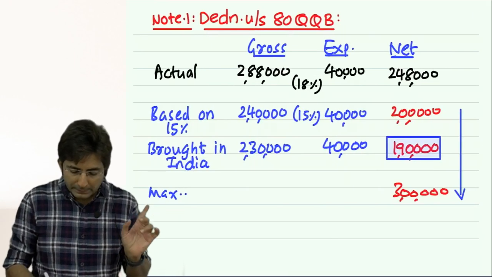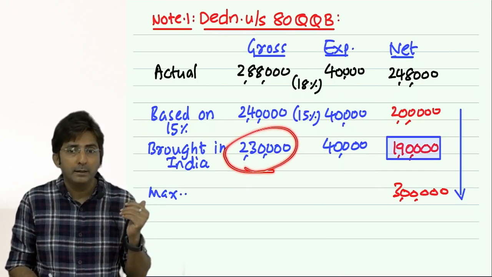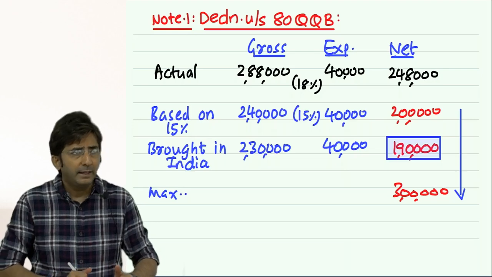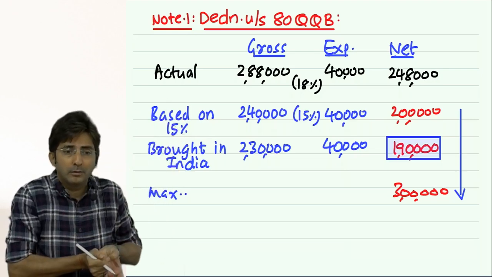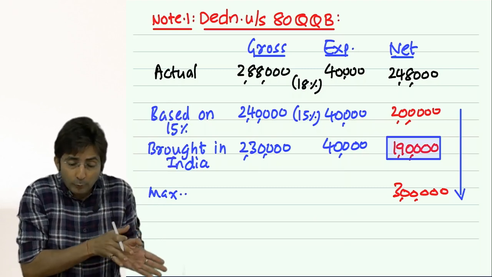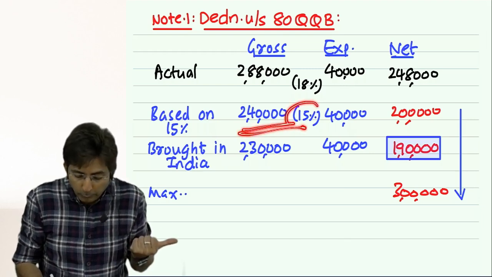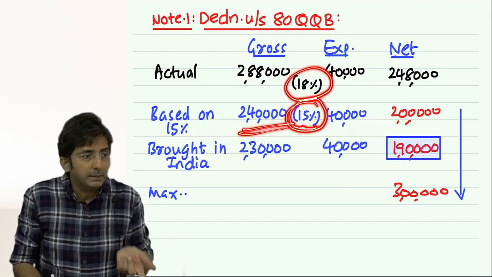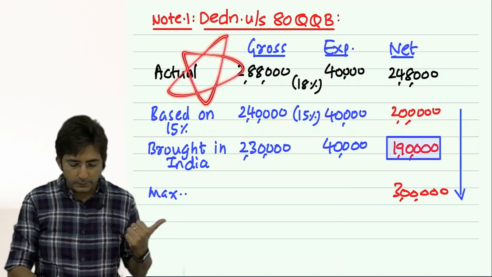And do you agree this amount is also gross? The amount which is brought in India? Obviously, these are the expenses you incurred in India. And if you have brought royalty, it is the actual gross royalty you have brought. But that is gross, you will have to make it net. And even this amount is gross, because we found 15% by cross multiplying it with the 18% amount, which was gross. So this working was important.